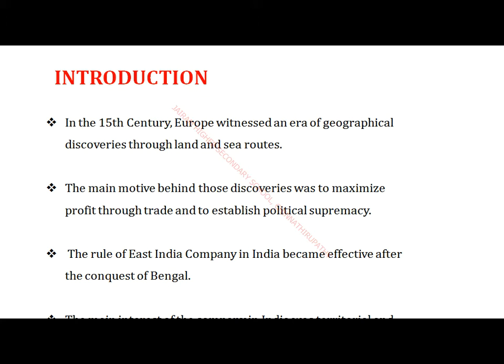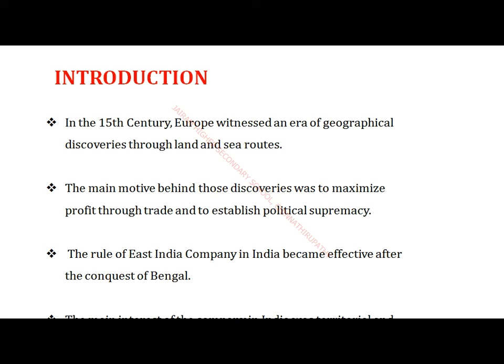What is the meaning of establish? Establish means to put the people in a position of power in a particular country. Take the example of India: here the Britishers want to prove themselves. How? They want to make themselves the people in a position of power. So it is called political supremacy, and the rule of the East India Company in India became effective on one occasion, called the conquest of Bengal. Conquest of Bengal means it was fully, totally occupied by the Britishers.